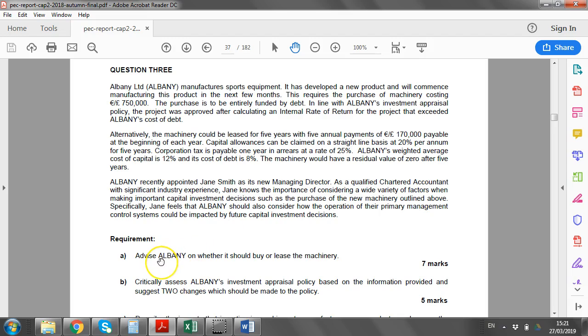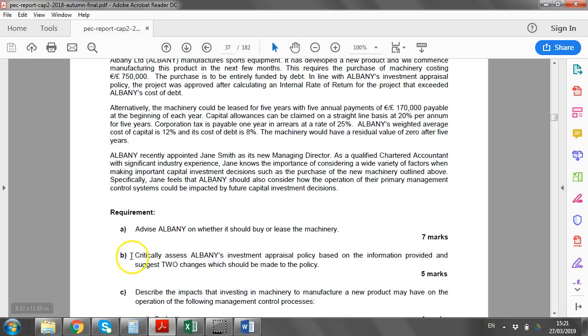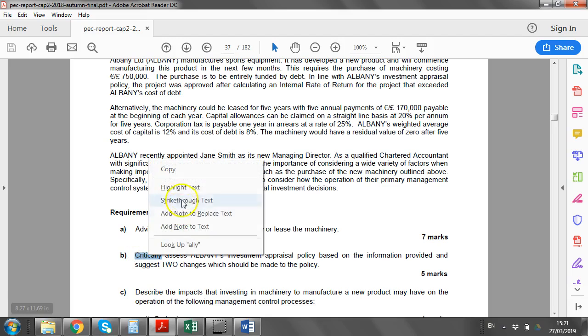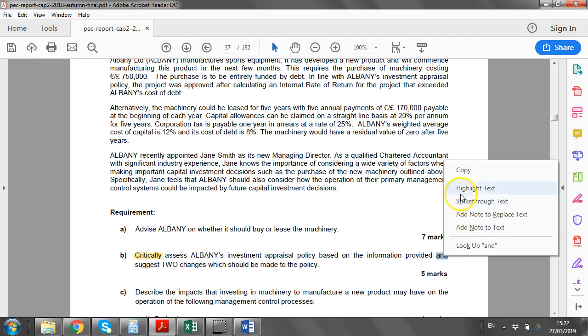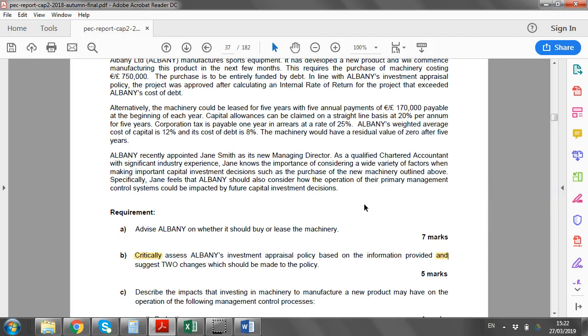So here you're asked to advise Albany on whether it should buy or lease the machinery. So it's a classic investment appraisal, kind of an advanced investment appraisal from CAP1 finance, a buy versus lease decision. And you're also asked, importantly here, watch that phrase, critically assess. So to highlight the word critically, means pros and cons. Critically assess the investment appraisal policy and suggest, so watch your and again. This is exam technique: if you don't give both answers, you're going to limit yourself in the marks. 2 changes. So there's 2 elements to that question.